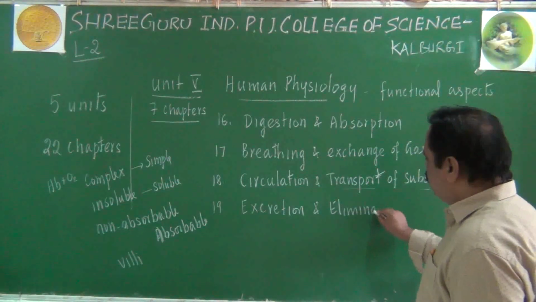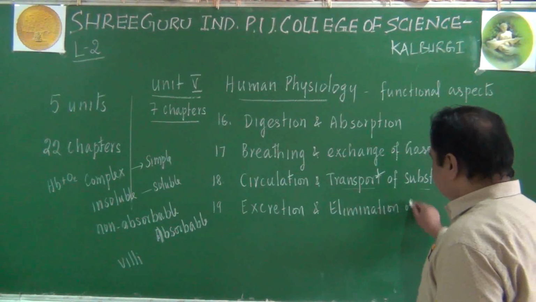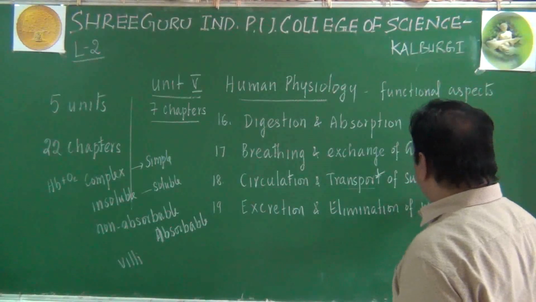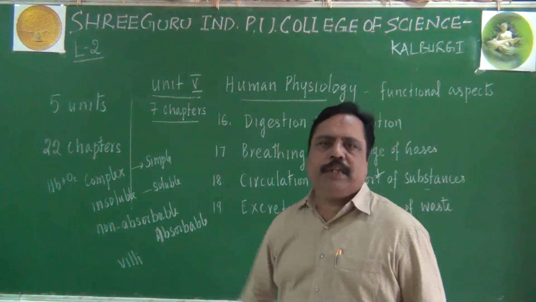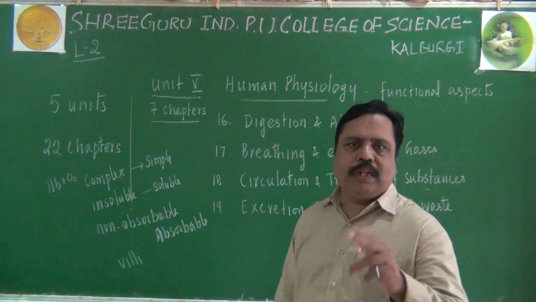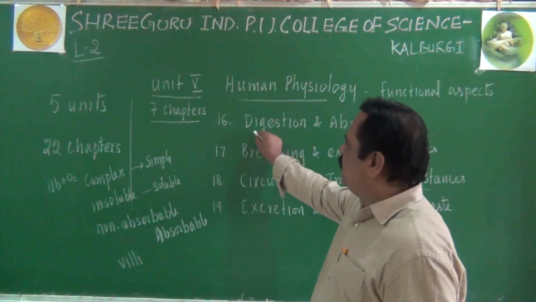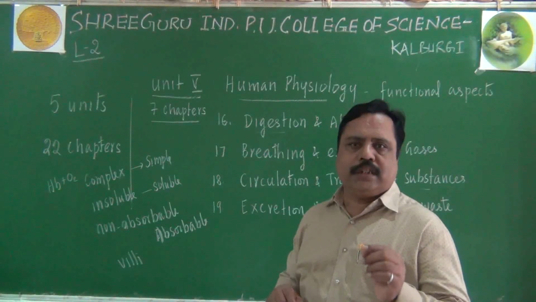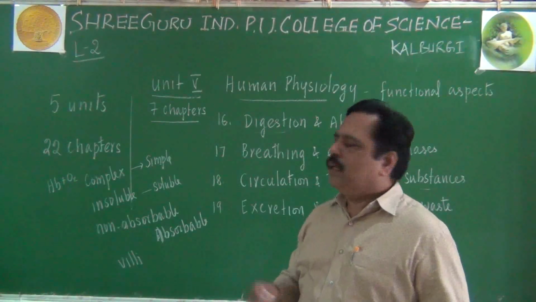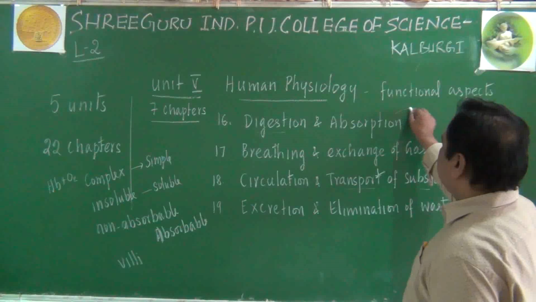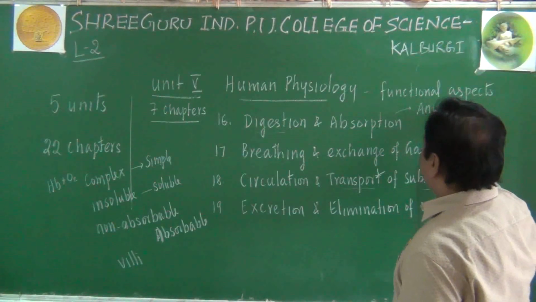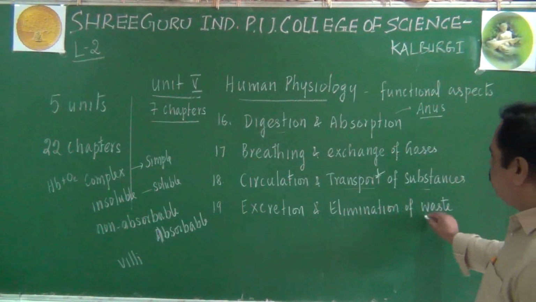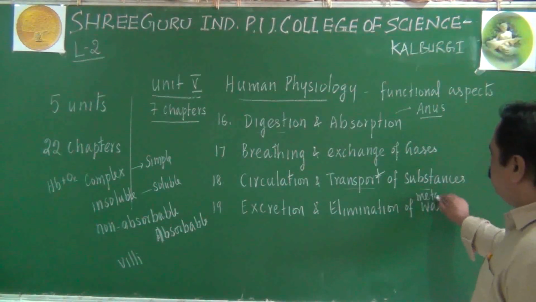Just now I told you about elimination of waste. Remember one point, here we are talking about metabolic waste mainly. We are not talking about digestive waste. During digestion also we produce waste. That is called undigested waste. That undigested waste will be sent out through the anus of our body. But how to eliminate metabolic waste, we have to know.